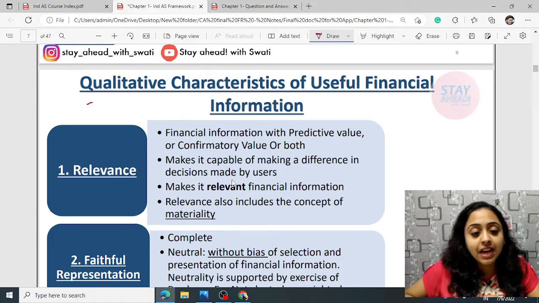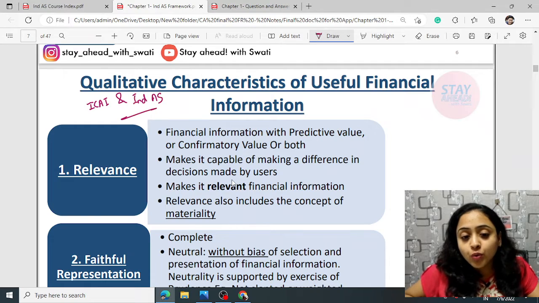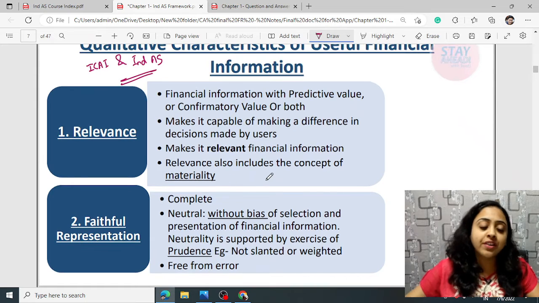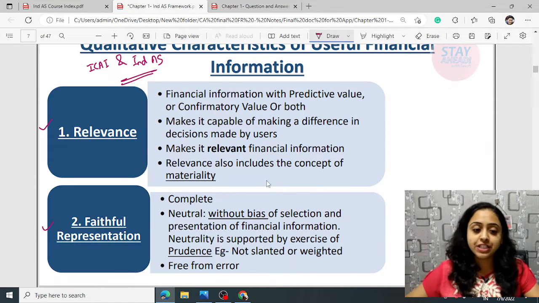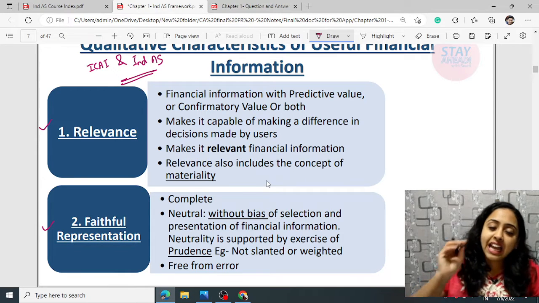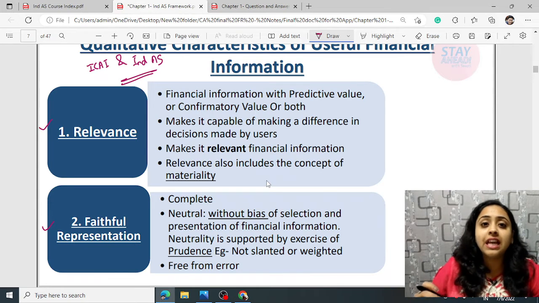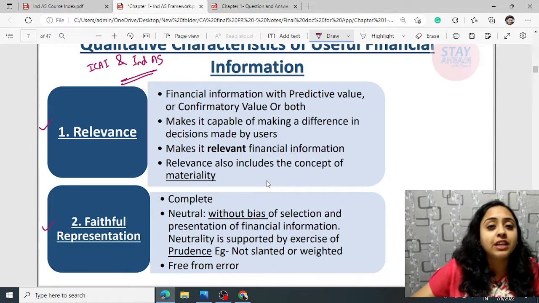Next comes the qualitative characteristics of useful information. Here, as per ICAI and Ind AS, there are 2 qualitative characteristics. First is relevance and second is faithful representation. What does relevance mean? Relevance means any information that has the capacity to influence the decision of the user.